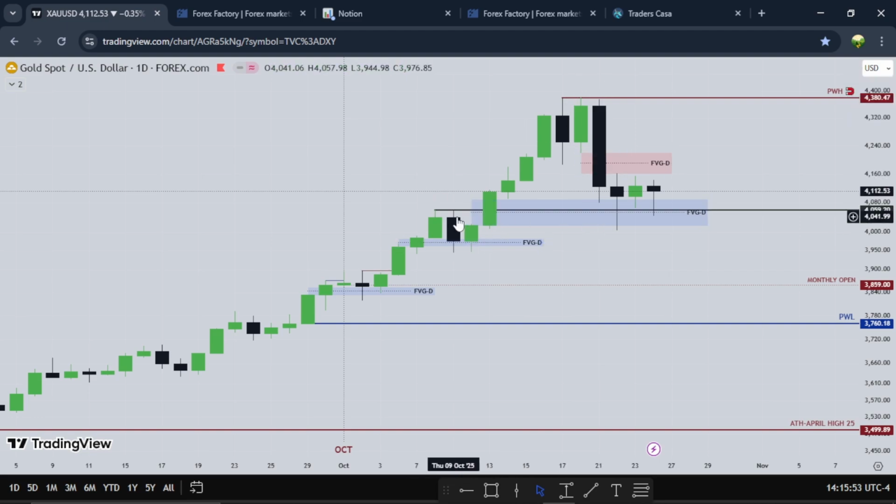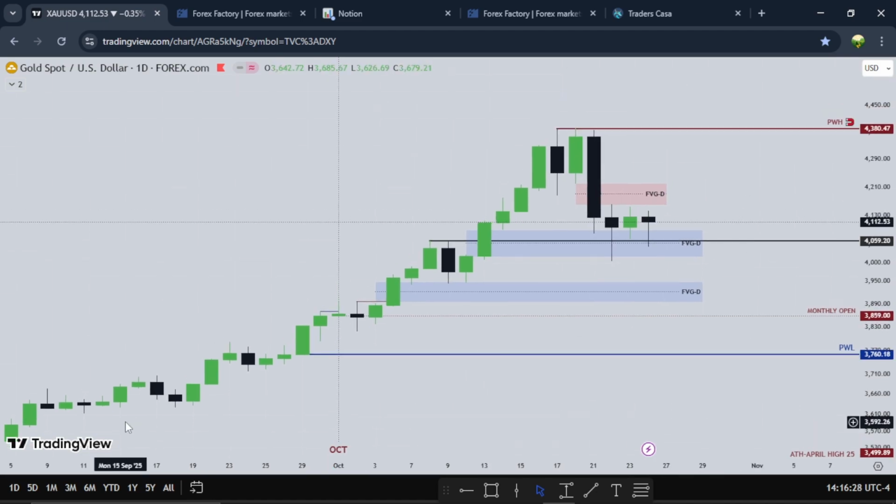So if this high will be used as support to go higher, I want to see this fair value gap hold, then this one will turn into support to go higher. Or we see this fair value gap hold, then we see gold trade lower. Then there's this small fair value gap right here that I'm watching. So I'll be watching this fair value gap, right? If I want to go lower, I want to see gold find support here, or use this as support to go higher. So that's about that for gold.